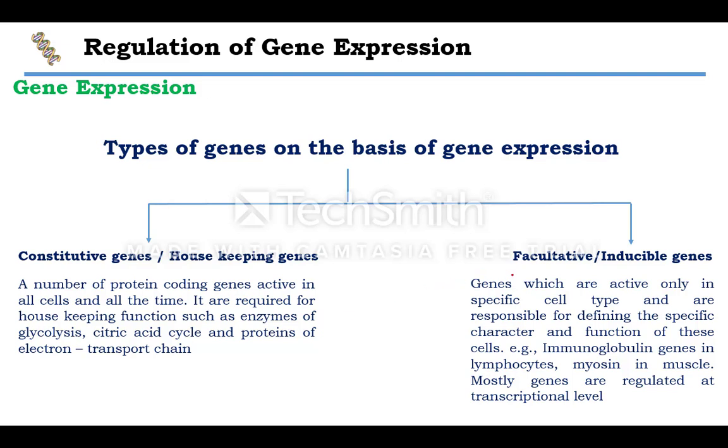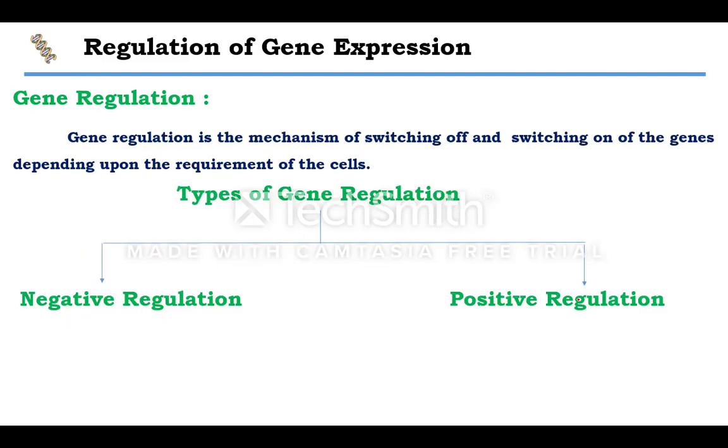Now another one is the facultative. Okay, this was the housekeeping, and the facultative. The facultative genes will be expressed only when needed. For example, when an infection occurs in the body, the immunological cells recognize the infection and start producing their product. So the gene is expressed at the time of infection. So this is only when infection occurs, at the time when it is required. So this is facultative. Now the next slide is about the types of gene regulation. It may be positive or it may be negative. So we'll see in a short while.